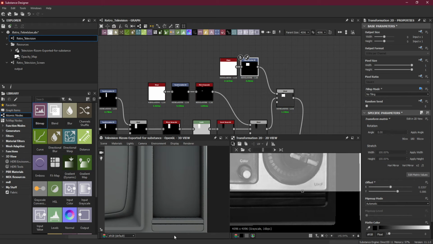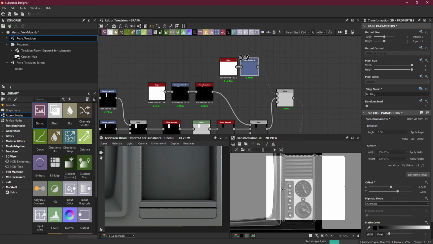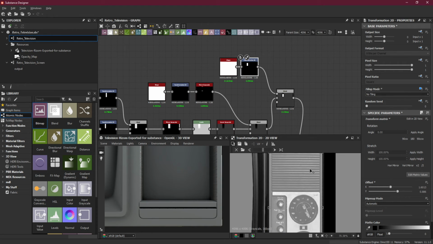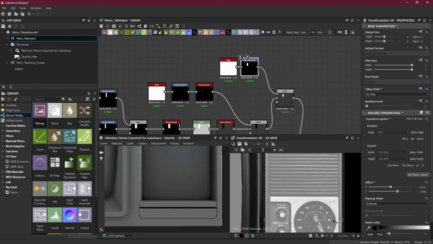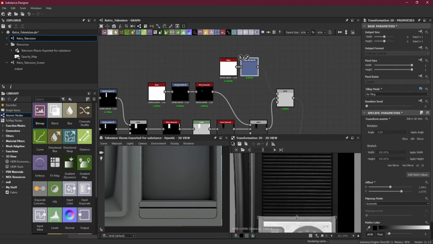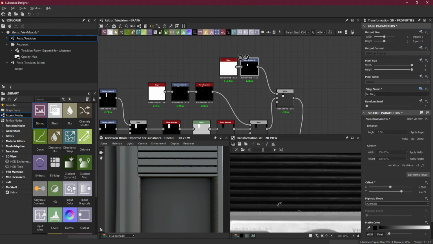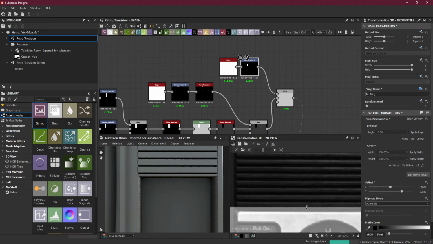So I'll just adjust the size. It doesn't matter because we have an opacity mask, so it doesn't matter if it is wider from the sides, but from the top you have to make sure that you're getting the actual size. So top and bottom you have to be more careful about. The sides will be cropped out because we are using an opacity mask.